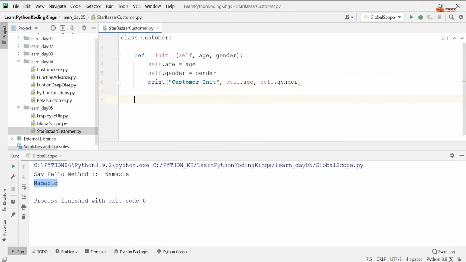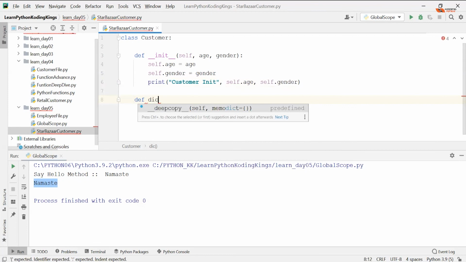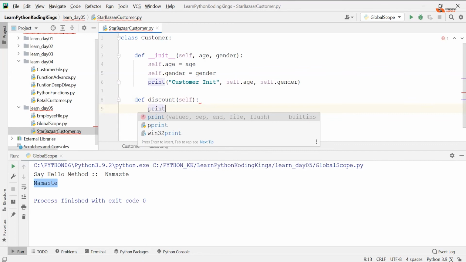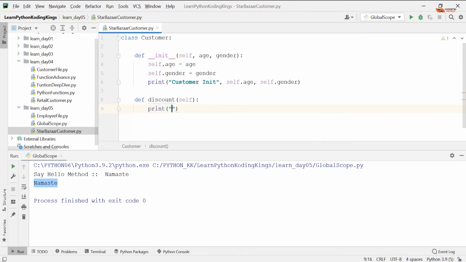With this, you have a discount method, so discount, and you print no discount for normal customers.